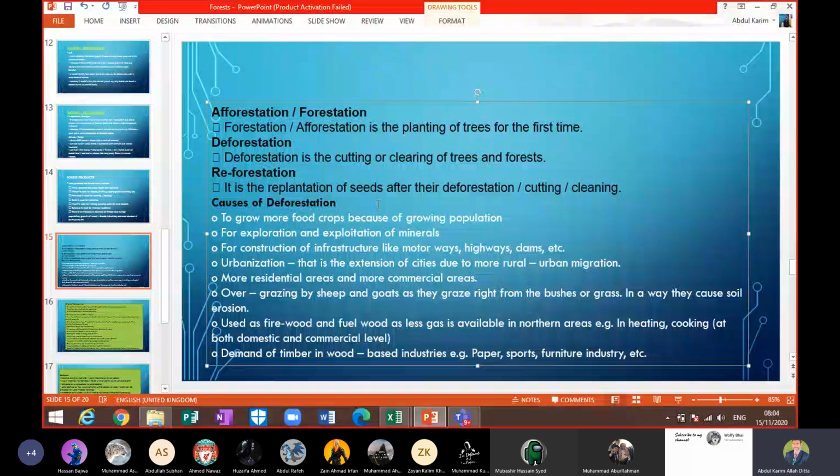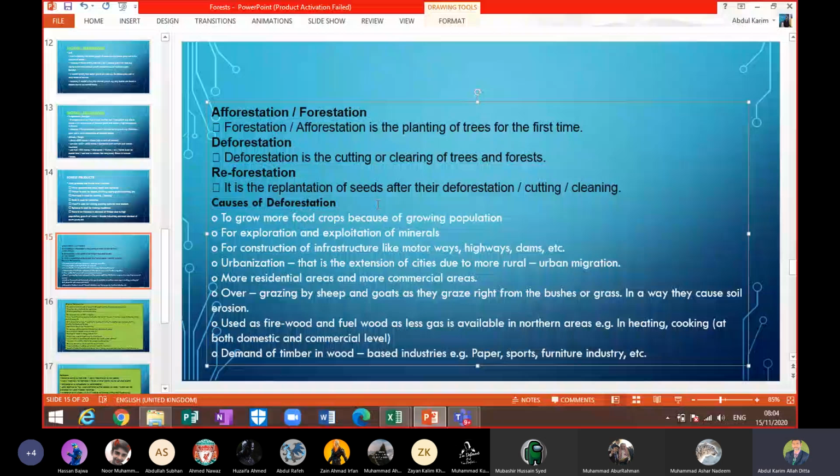And the last one, the demand of timber in the form of wood-based industries, like paper making, sports, furniture, and transport companies. So we have a lot of use of timber. Due to that we are cutting down the trees and becoming the cause of deforestation.